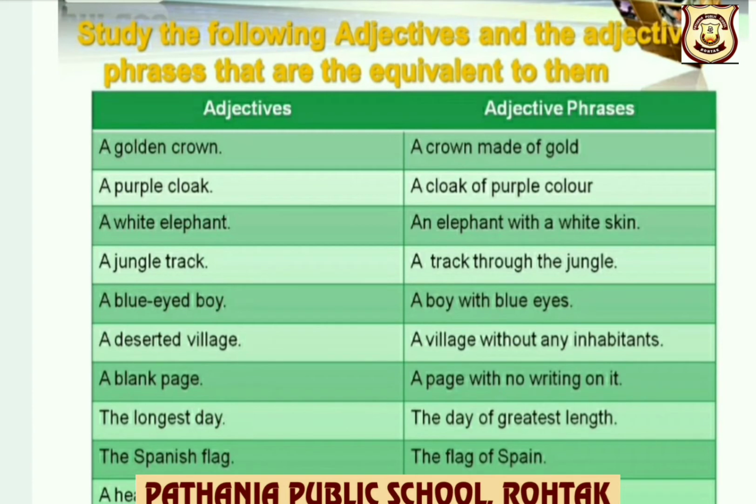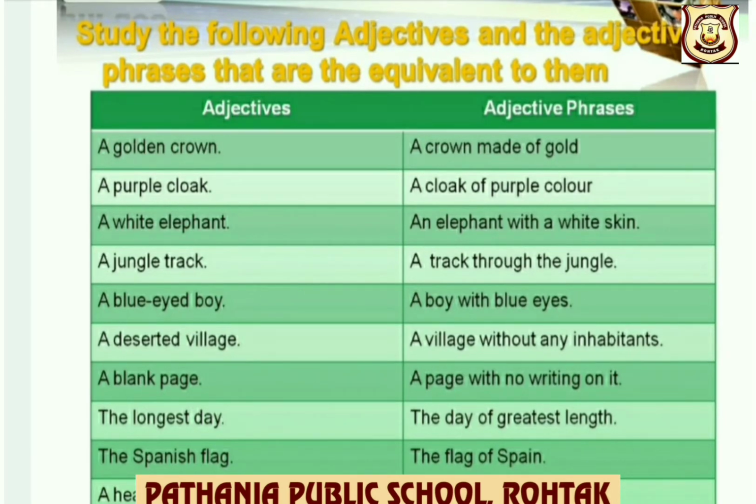So have a look on this table, children. Adjective, a golden crown. So adjective phrase will be a crown made of gold. If an adjective is a white elephant, then adjective phrase will be an elephant with a white skin. So children, these are some of the examples of adjectives and adjective phrases.